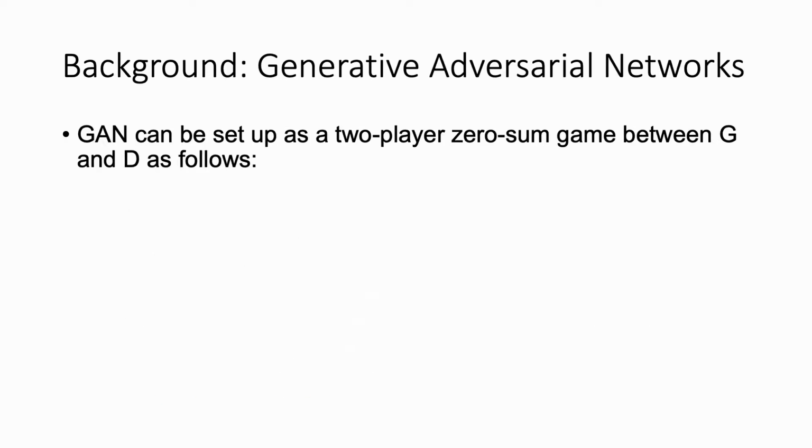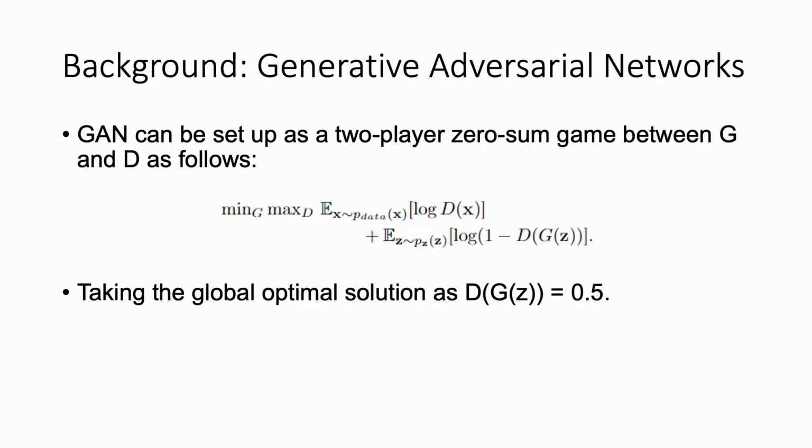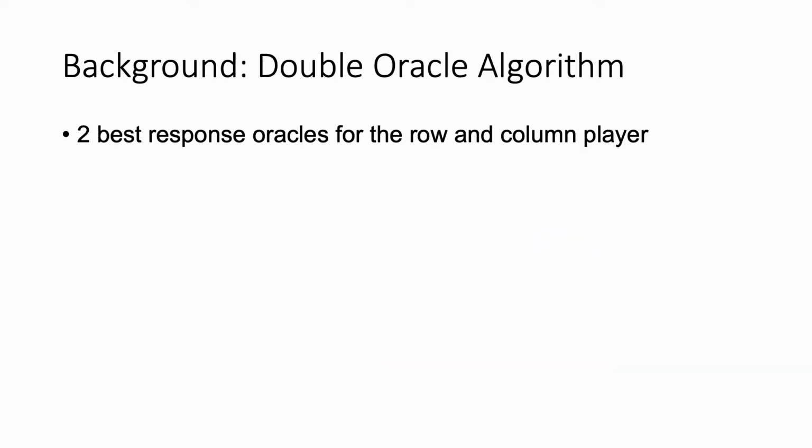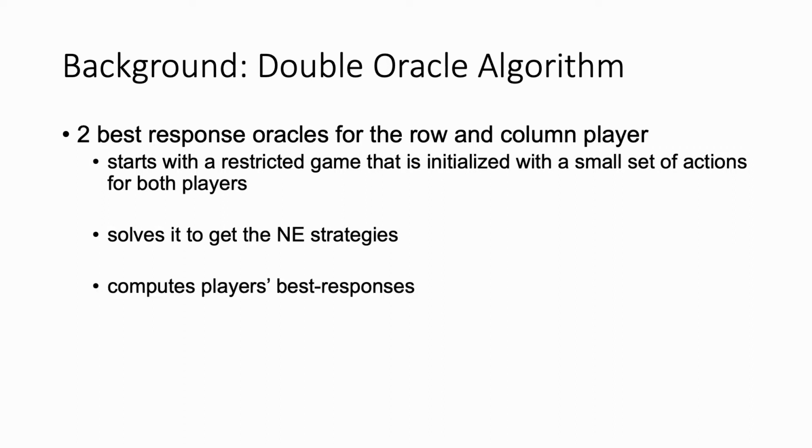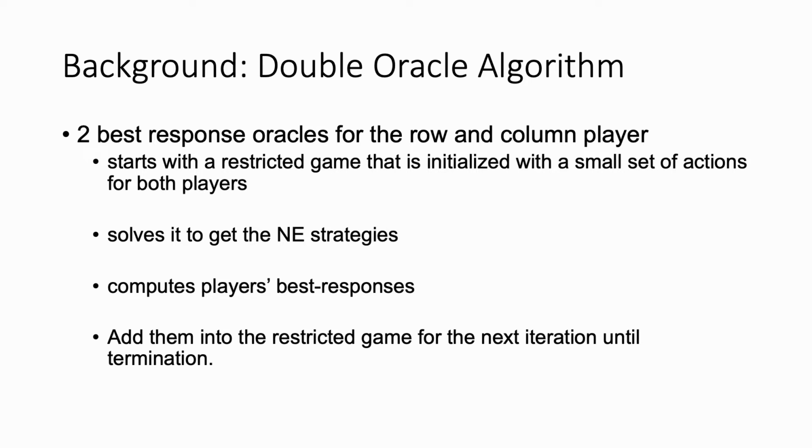First, we introduce GAN as a two-player zero-sum game and the mixed strategy formulation of GAN. Next is the double oracle algorithm. We have two best response oracles for the players. We start with a restricted game, solve it to get the Nash equilibrium strategies, compute the players' best responses, and add them to the restricted game for the next iteration until termination.